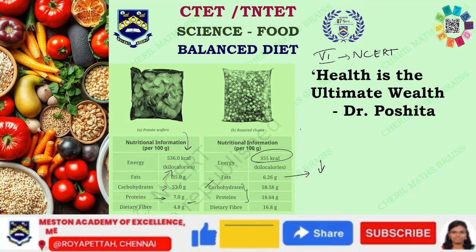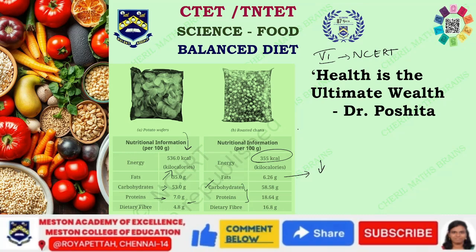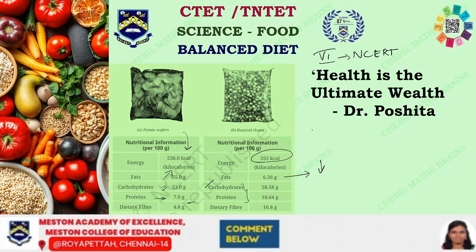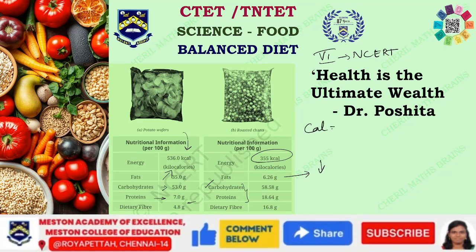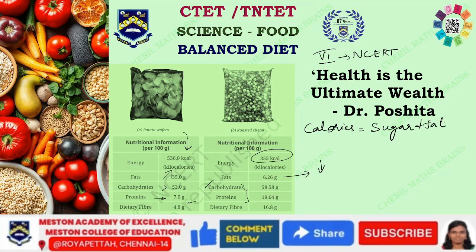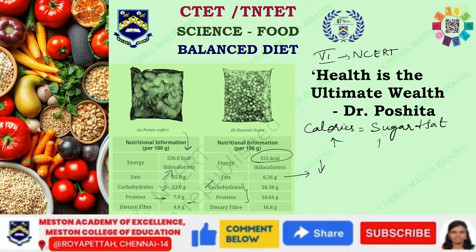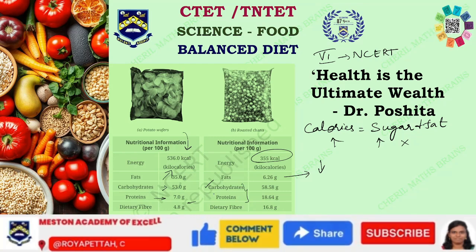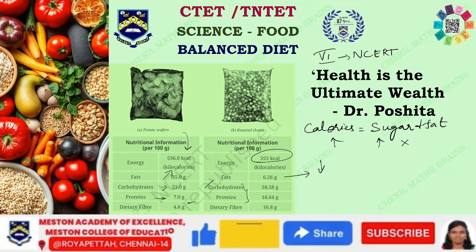Because some foods may have high calories due to high sugar and fat content. So in that case, we cannot have it. So you need to match the calories with the amount of sugar and fat. When you have high calories with high sugar and fat, then that particular food item is not going to be recommended. So we need to have something with this as well as with carbs, proteins, dietary fibers, and all this.